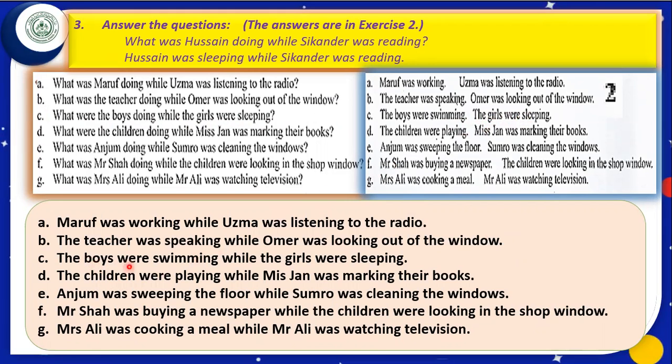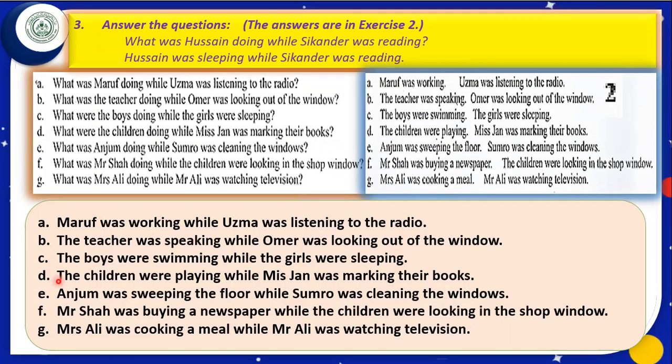We shall write the answer here. The boys were swimming while the girls were sleeping. Come to the D part. What were the children doing while Miss Jan was working? We can see here the children were playing while Miss Jan was marking their books. The answer is written here.